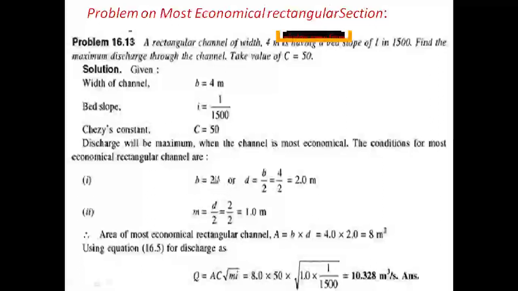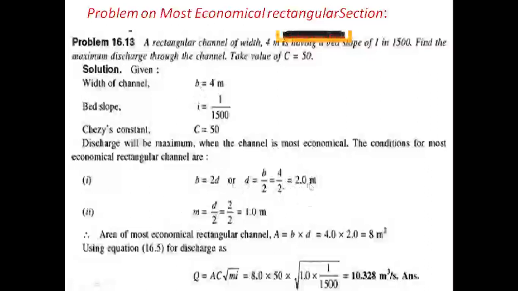So d equal to b by 2. Here the b value is given, 4 by 2 equal to 2. So the depth is equal to 2 meters. The breadth is already given as 4 meters.